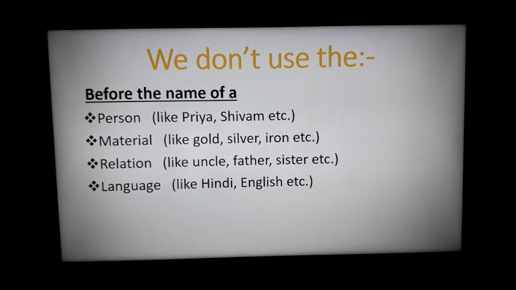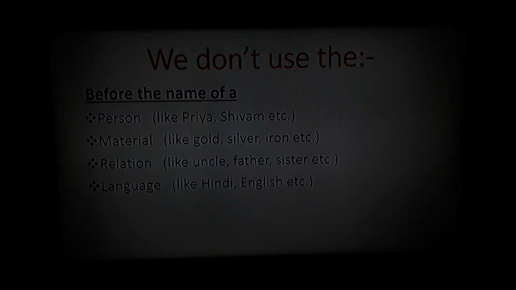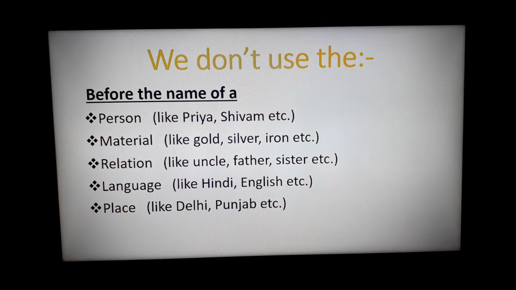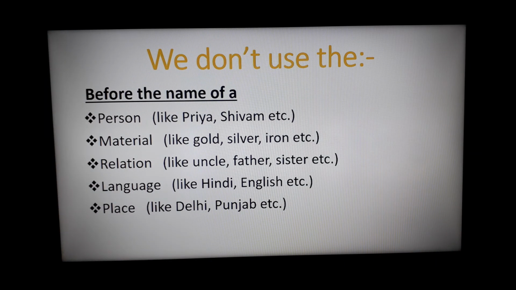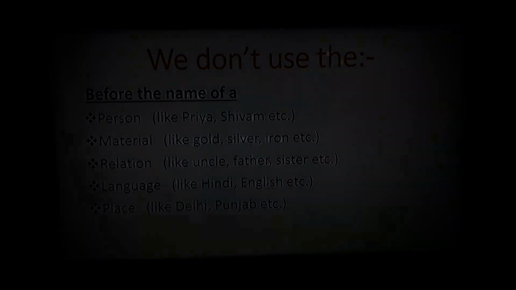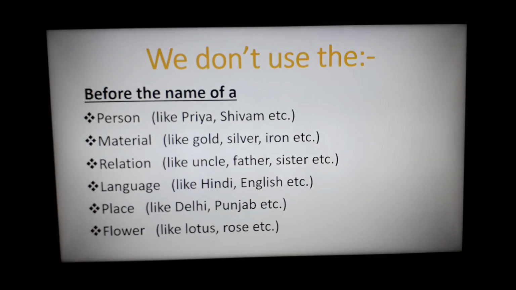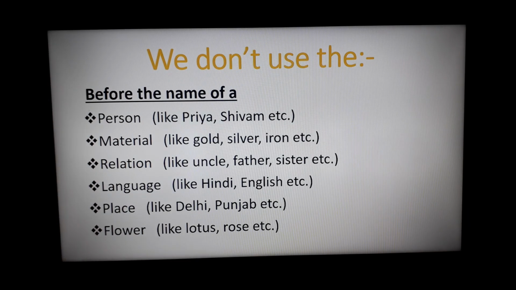We don't use the before the name of a language like the Hindi, the English, etc. Along with the name of a place, the Delhi, the Punjab. We never say the Delhi. We say Delhi. We don't use the before the name of a flower like the lotus, the rose, etc. This was all about the use of a and the.